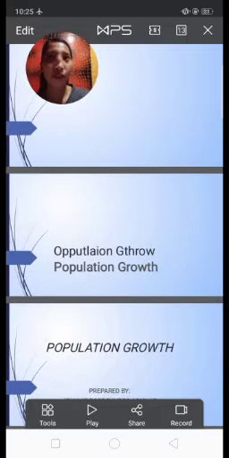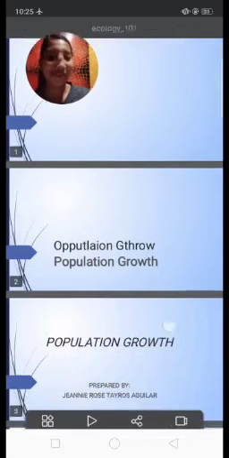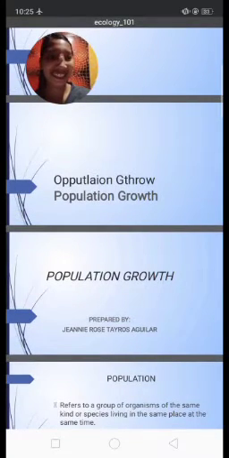When we say population, what comes to your mind? It means the same kind of species living with each other in one area. What is growth? Growth is the identification of whether certain animals or humans are being increased or having a high quality. Okay, let's proceed.